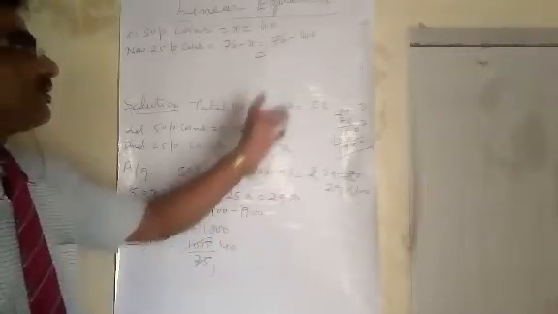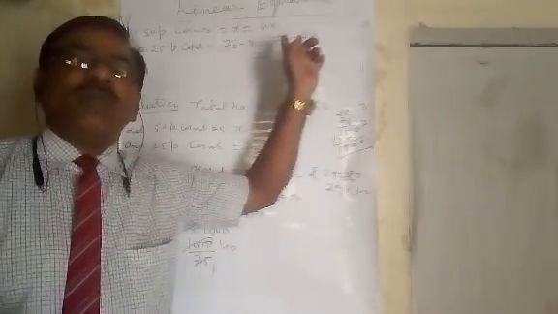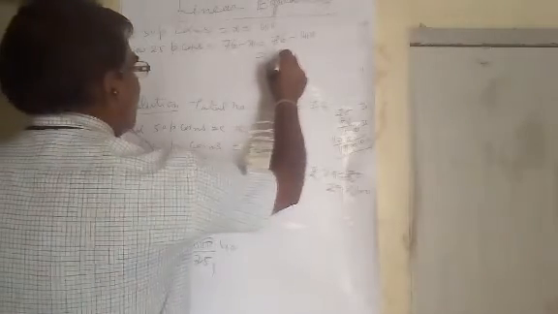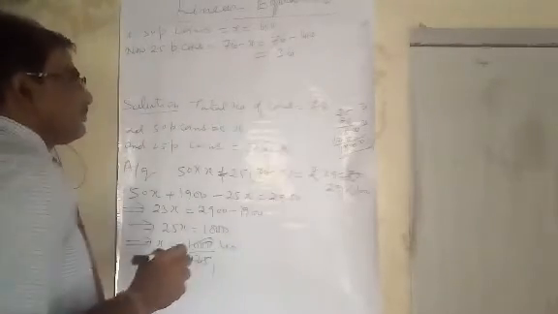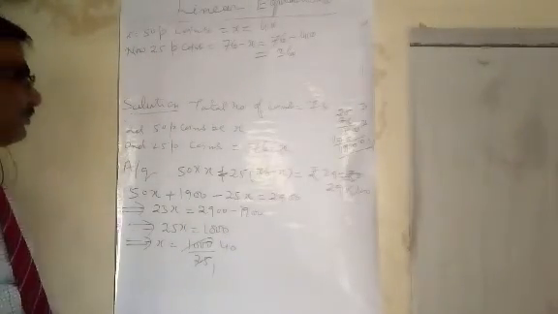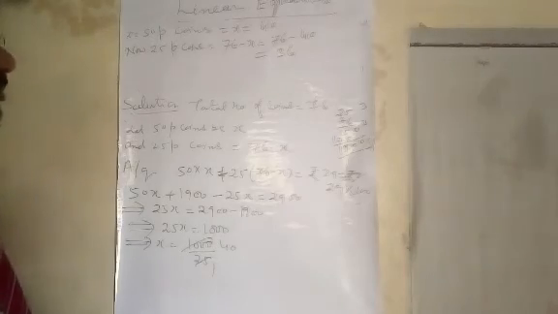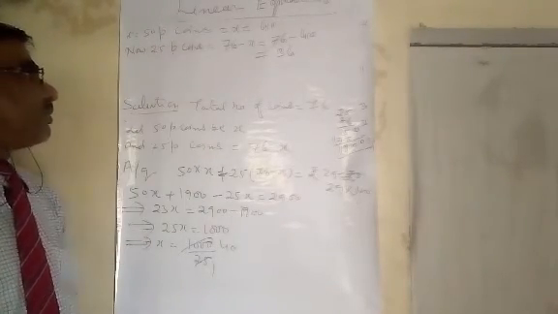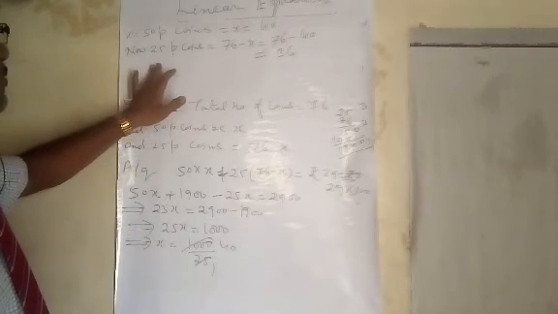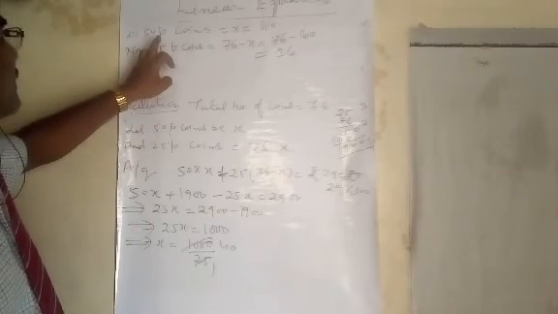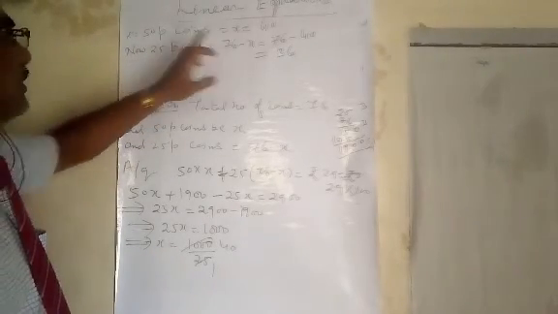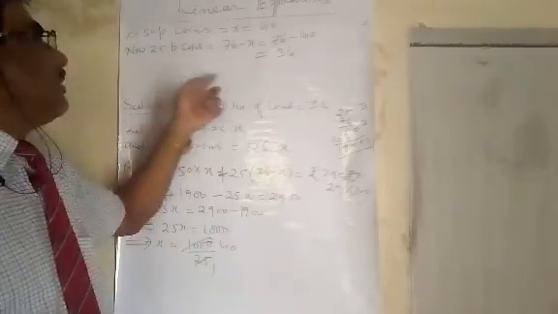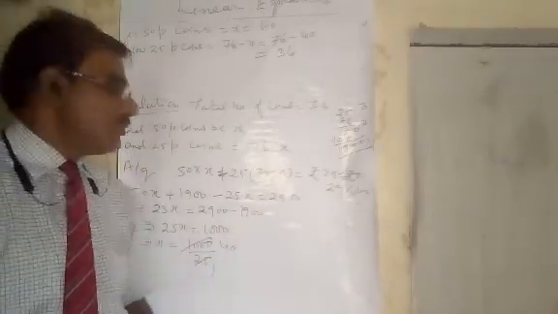When you subtract 40 from 76, we get 36. Therefore the answer of this question is: the number of 50 paise coins equals 40, and the number of 25 paise coins equals 36.